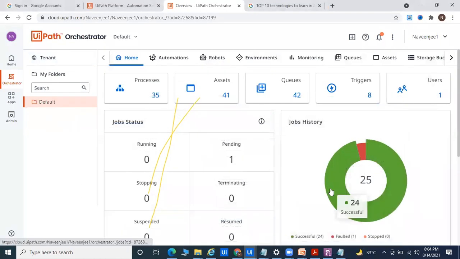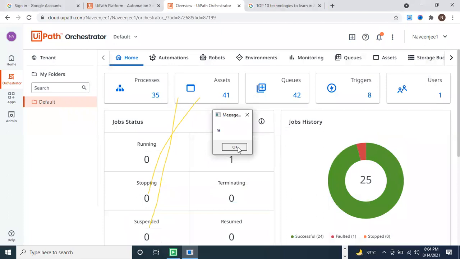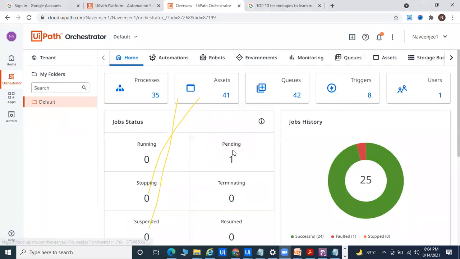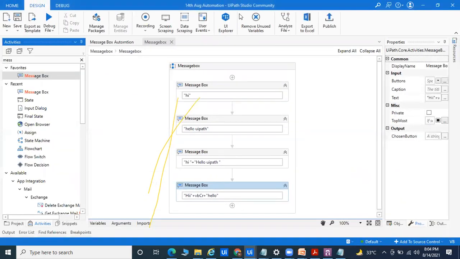This is the type of thing required whenever you do a real-time example. That's why you pass multiple things: hi, hello UiPath. If you want to display in two lines, hello, hi and hello UiPath. Again, this is called the static part. Whatever we have done is the static automation.